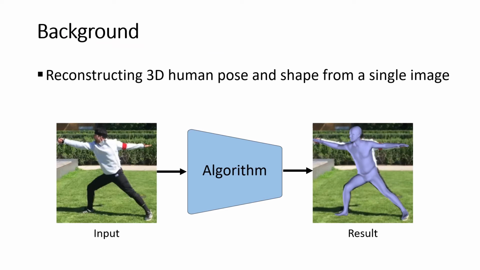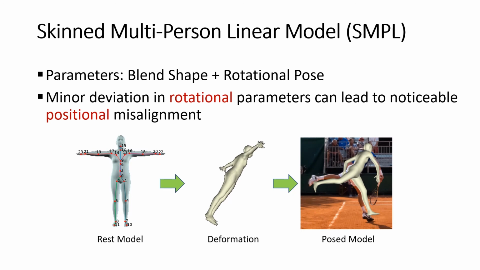Given a single person image, our goal is to reconstruct a natural and well-aligned body model, including its shape and pose parameters. For the widely used parametric model SMPL, the pose parameters are represented as the relative rotations with respect to their parent joints. It means that minor rotation errors accumulating along the kinematic chain can result in noticeable misalignment between the estimated mesh and the input image.